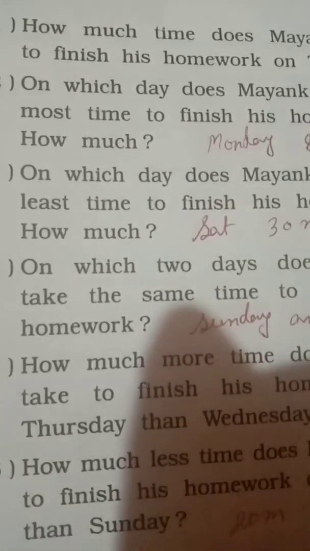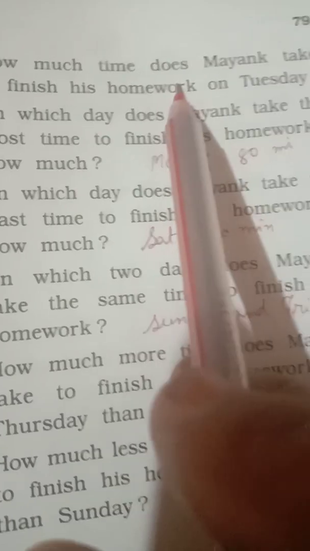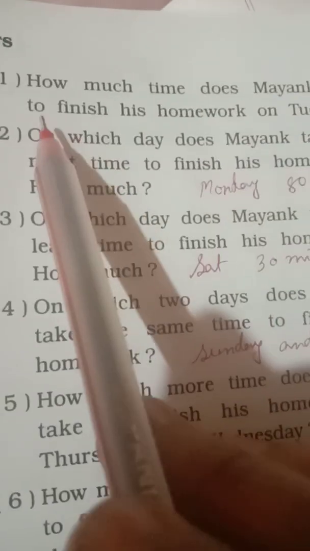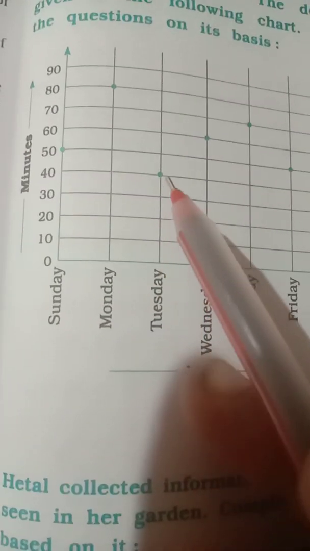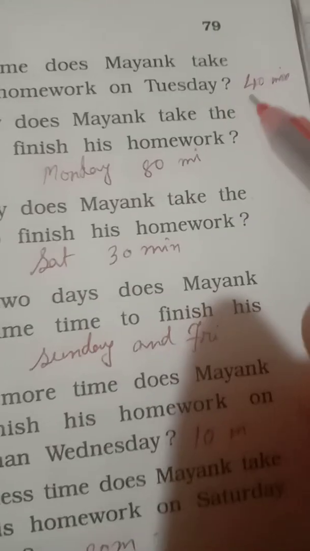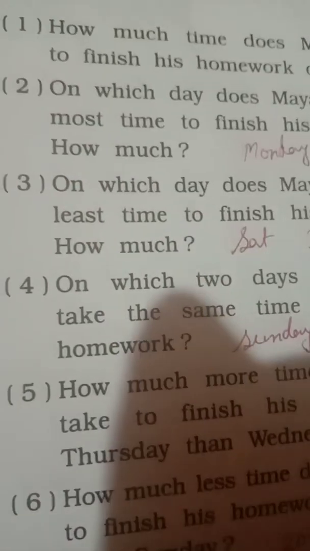So now the questions are: how much time does Mayank take to finish his homework on Tuesday? See, this is Tuesday. Tuesday, it is 40. So write over here 40 minutes. Question number 2.